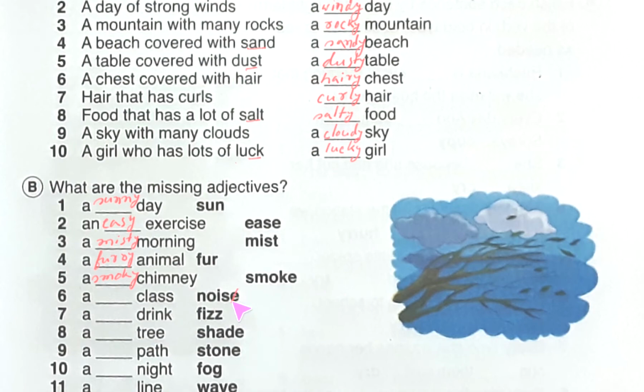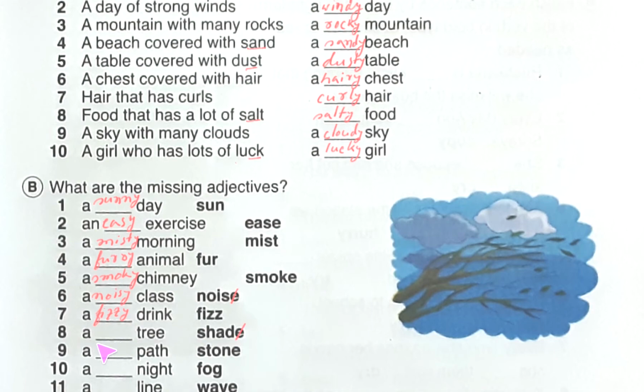Here e will also be dropped and y will be added. So write here noisy class. A dash drink, fizz, so we will just add y. A fizzy drink, fizzy drink.